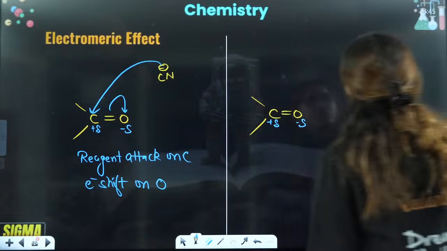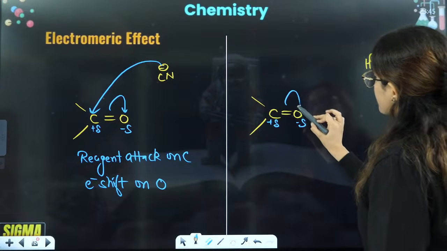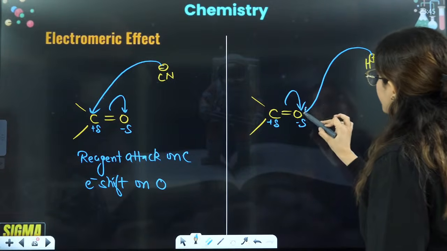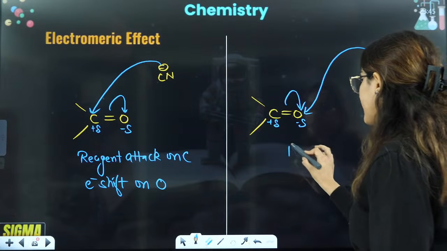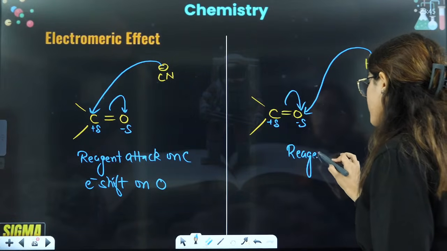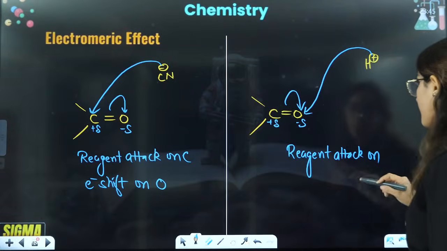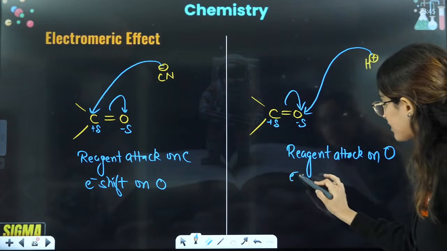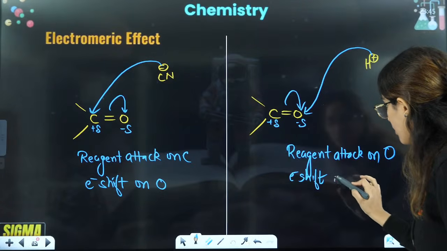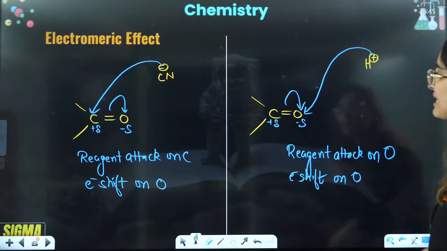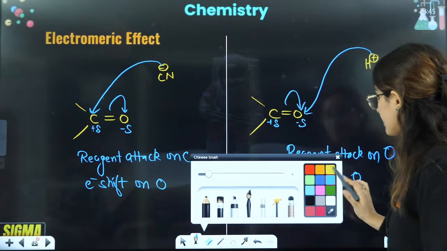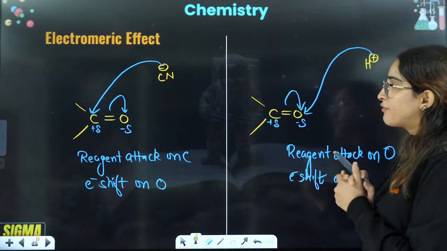If you have hydrogen, electrons will shift here and hydrogen will get attached here. So the reagent H positive attacks on oxygen, electron shifting on oxygen. That means here we can see a visible difference.